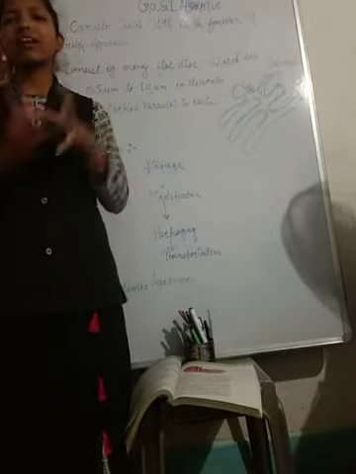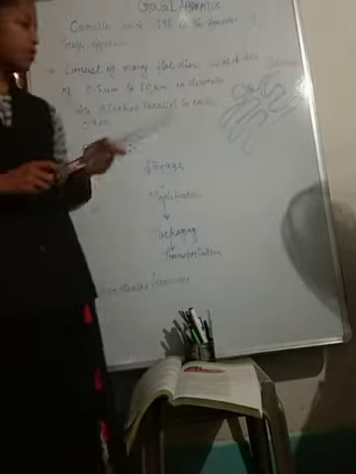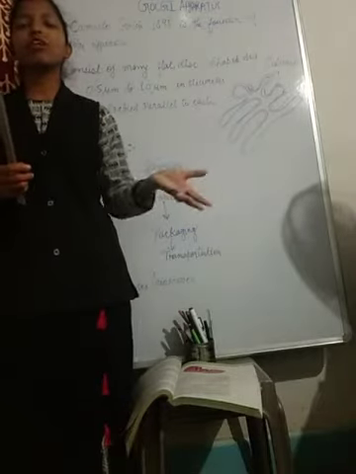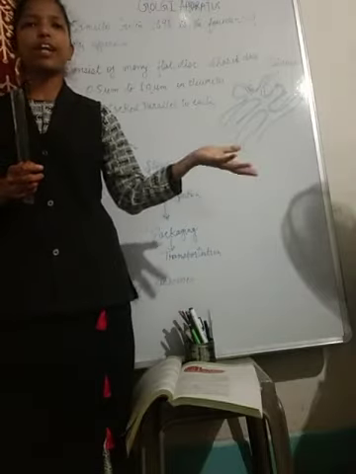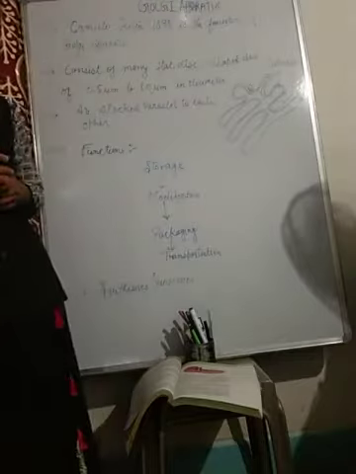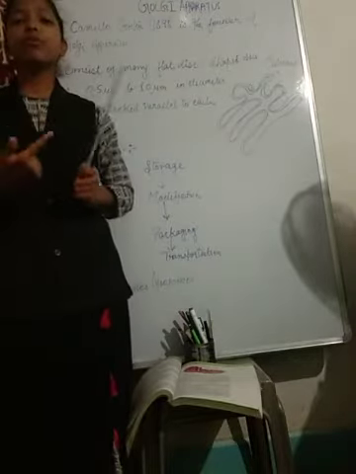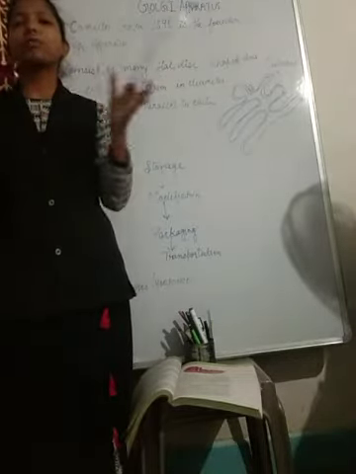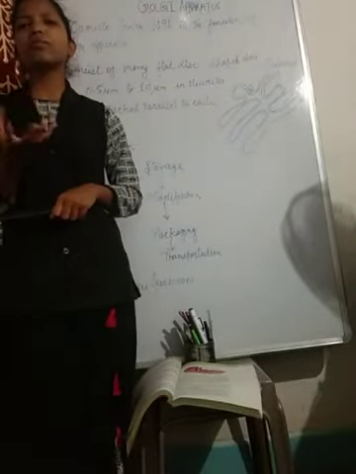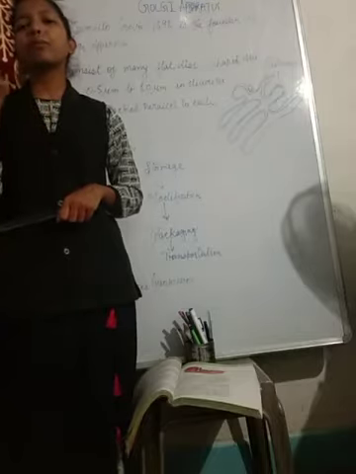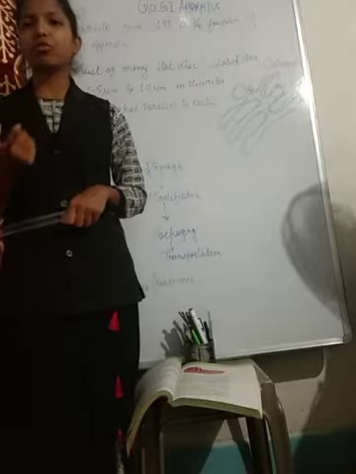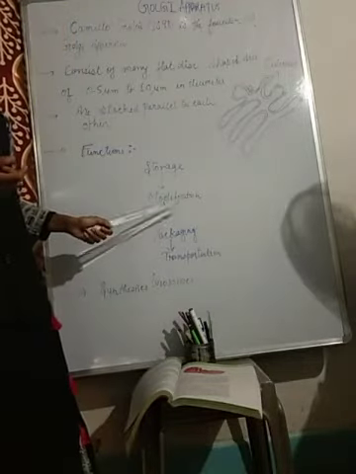First the corn will be collected. Simply the corn will not get converted into kurkure, right? So it has to be ground up, and then all the flavors and spices will be mixed with that, and then it will be modified into the form of kurkure. So that is a modification.